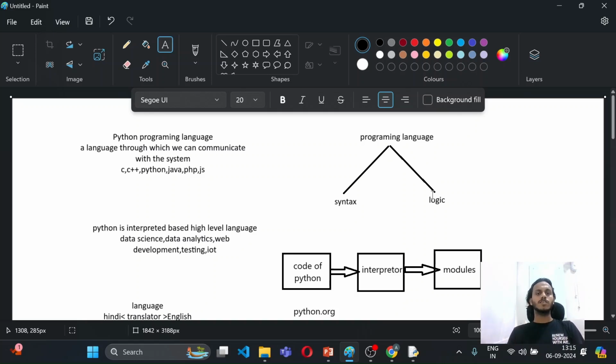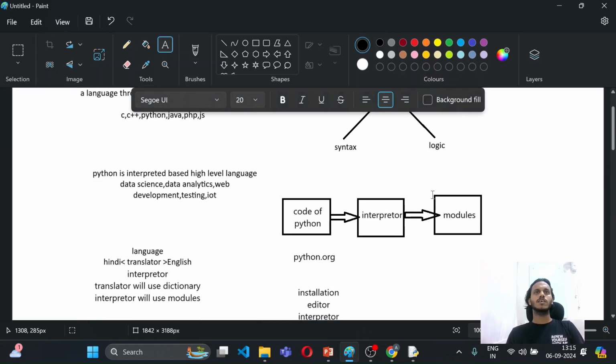Similarly, in any language, you have to learn the syntax for the implementation part and the logic for solving any kind of problem. So if you have learned one language and have a better understanding of the logic, then you can easily switch from one programming language to another, because you just have to learn the syntax. And trust me, syntax is something you will practice more and more, and after some time you will easily know what you have to write. So it's a practice part.